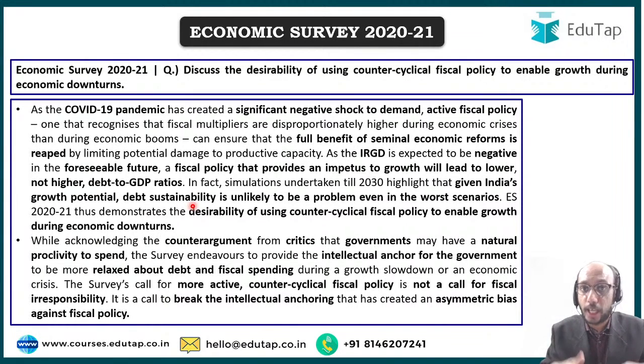फिस्कल रिस्पॉन्सिबिलिटी को ध्यान में रखते हुए, काउंटर साइक्लिकल फिस्कल पॉलिसी इज नॉट इक्वल्स टू फिस्कल रिस्पॉन्सिबिलिटी. The survey is not saying that take any amount of debt and do whatever you want with it. No, that is not what the survey is doing. The survey is saying that we must take on debt and use that debt in a strategic, wise manner, so that the Indian economy can be pulled sustainably out of this kind of slowdown, this kind of recession. And the survey provides some kind of an intellectual anchoring, a platform, so that India can actually go on to the path of adopting counter-cyclical fiscal policy. This is the argument presented in the survey for adoption of counter-cyclical fiscal policy.